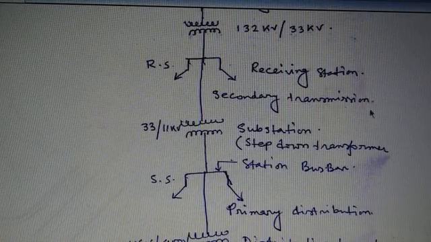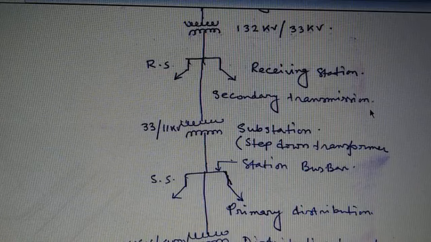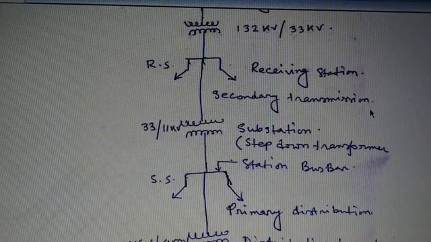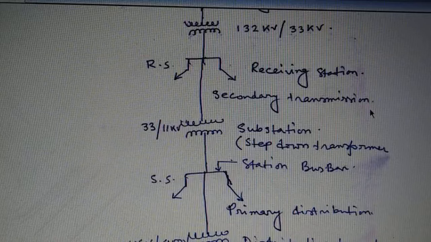Now what is the secondary transmission system? The primary transmission line transmits to the receiving station, which usually lies outside the city. At the receiving station, the voltage is reduced to 33 kV by a step down transformer, and from this station electrical power is transmitted at 33 kV by a three-phase three-wire overhead system to various substations located near the city point.